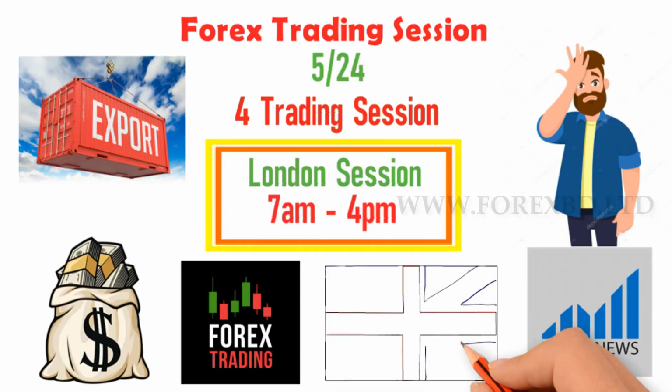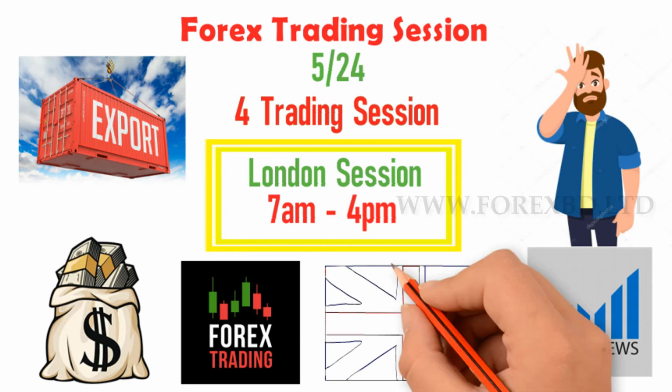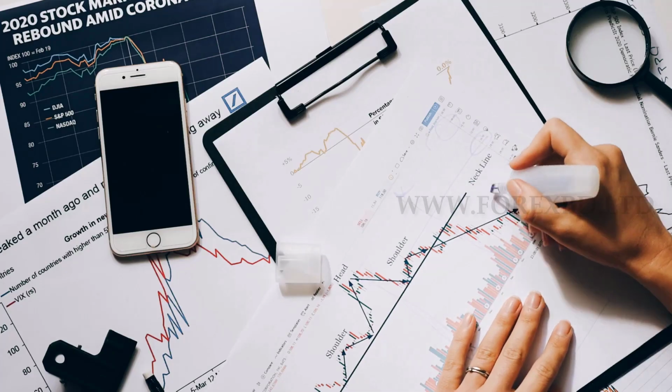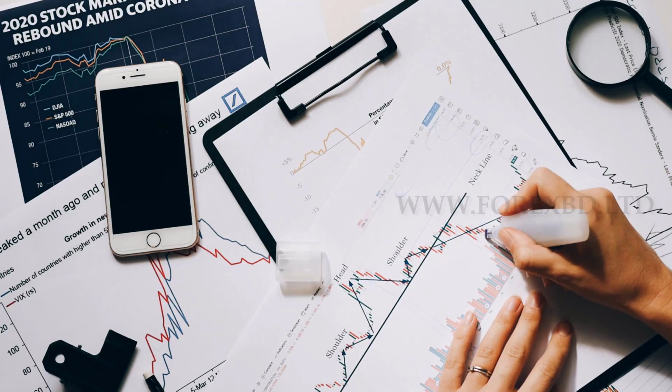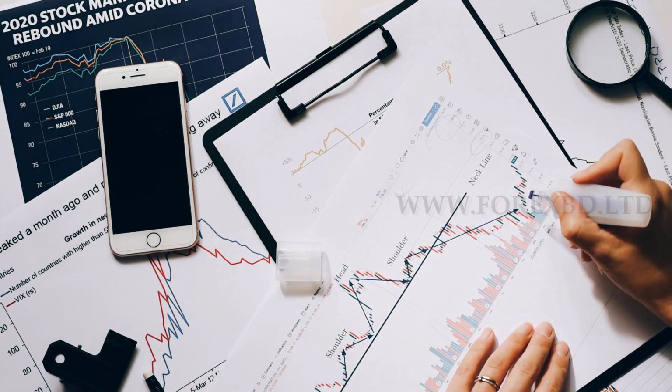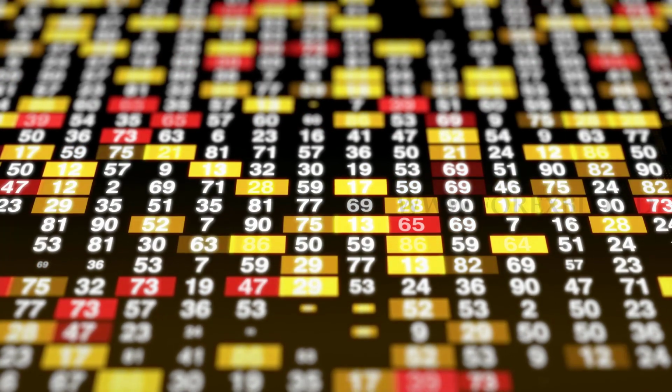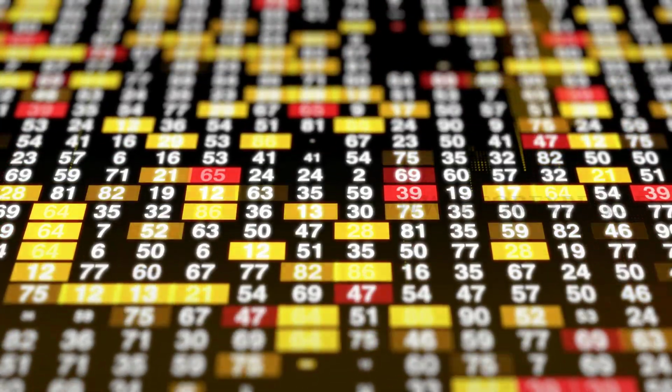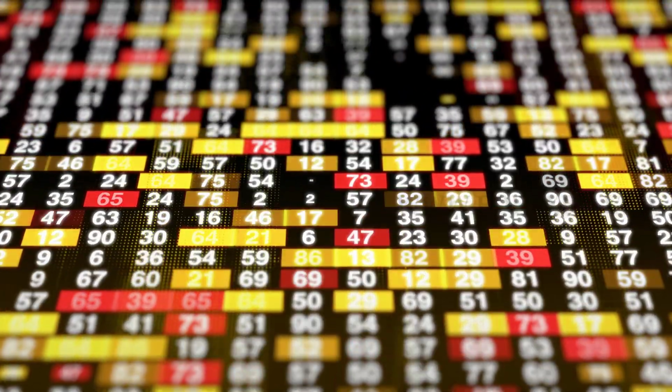There are a lot of large currency transactions at this time, so the amount of liquidity in the market is much higher at this time. Since this session is the most traded, the market has the most movement. Almost all market trades occur at this time and continue until the start of the New York session.